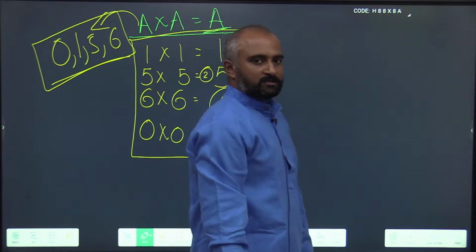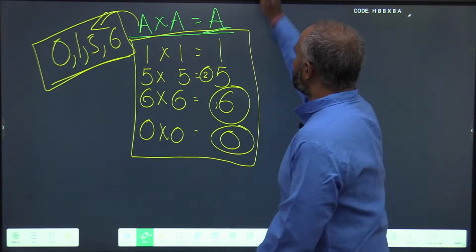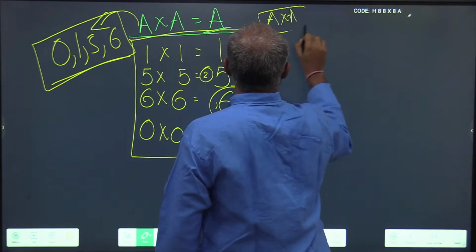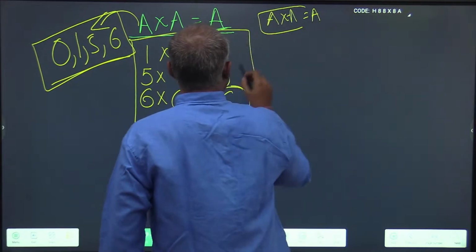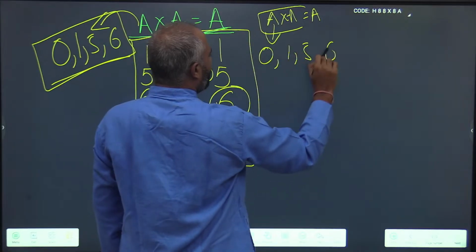So this is the pattern for A into A: A can be either 0 or 1 or 5 or 6.